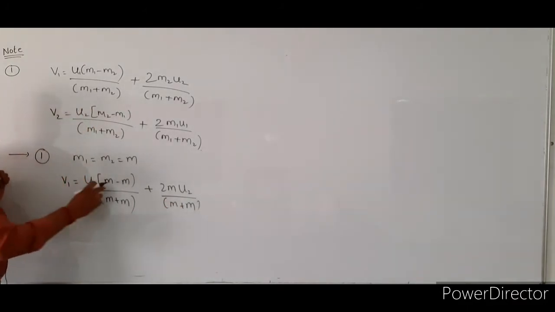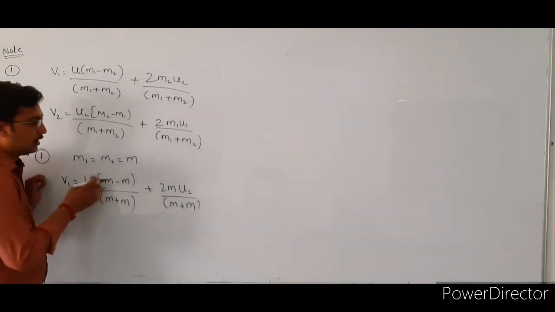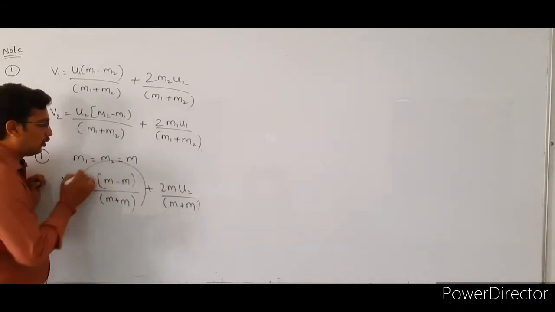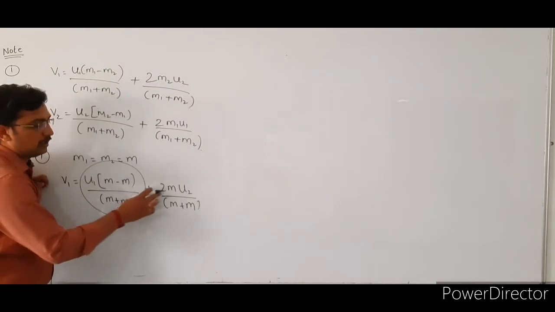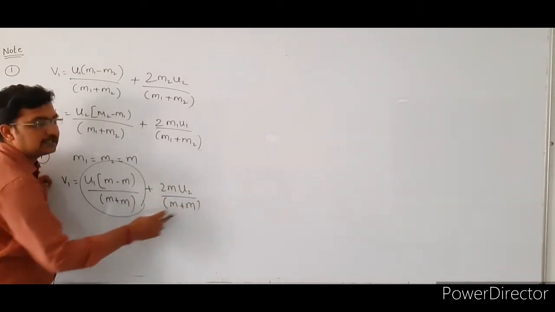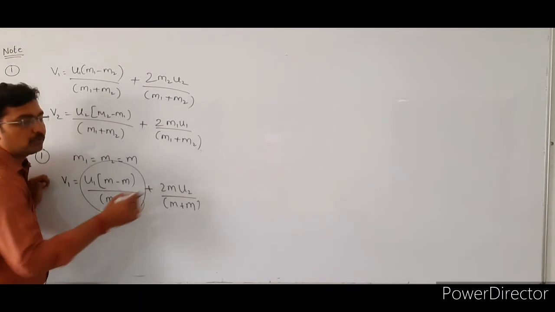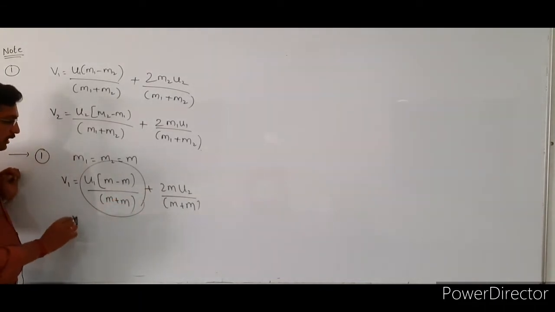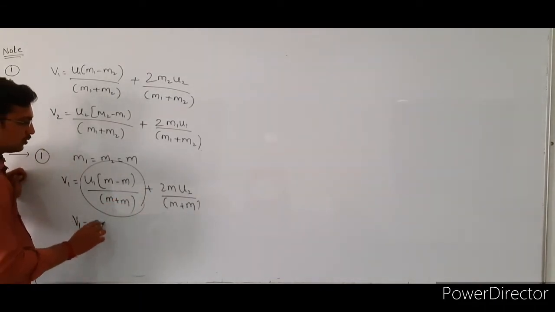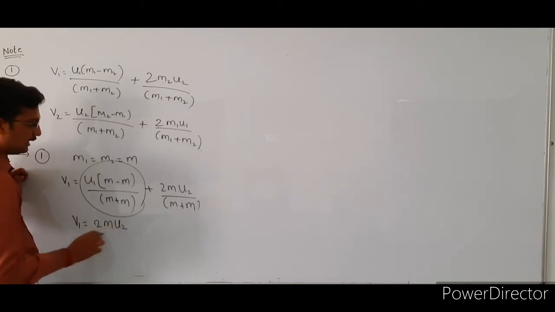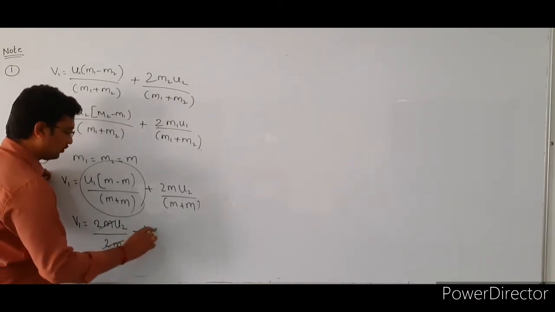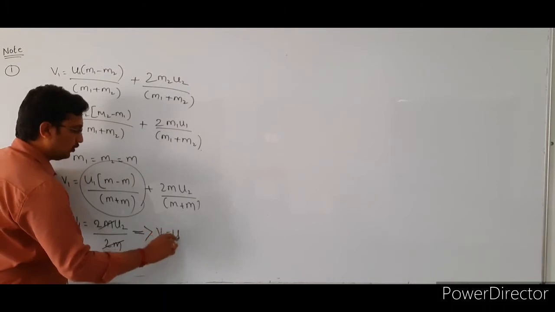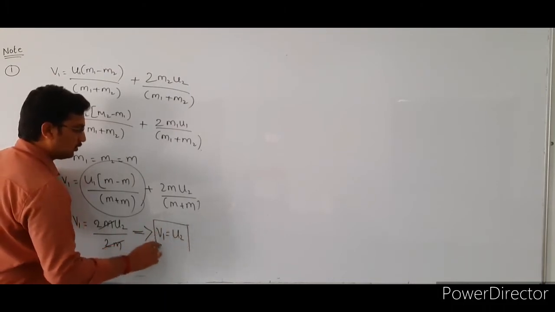So in this case m minus m value is 0. So 0 into any term is 0. So then this whole term becomes 0, plus 2m u2 divided by m plus m, that is 2m. The 2m gets cancelled. Then v1 is equal to 2m u2 divided by 2m. So in this case 2m gets cancelled. So then v1 is equal to u2.